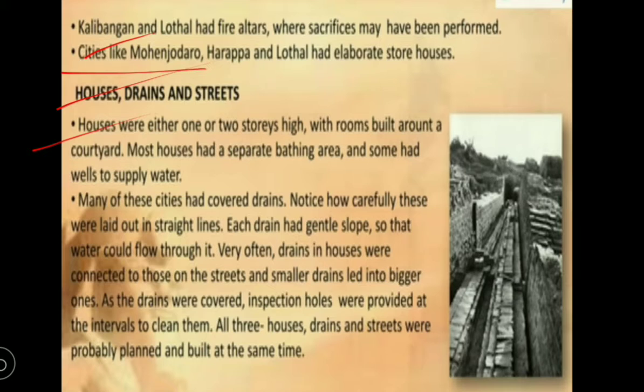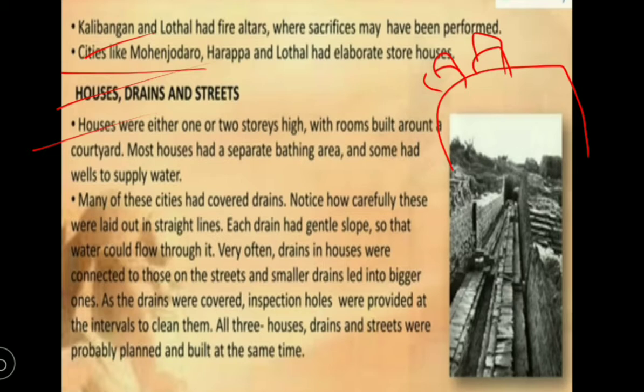Around the courtyard, multi-storey buildings were built. Most houses had a separate bathing area that we call a bathroom, and some had wells to supply water to the bathroom.